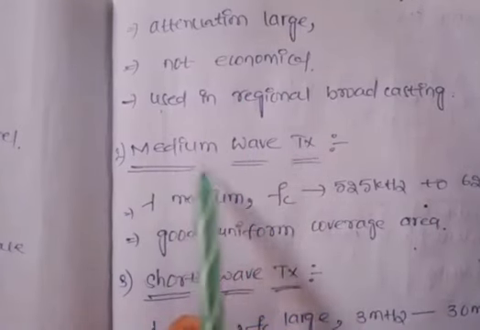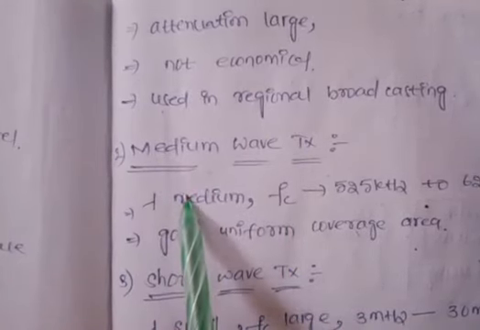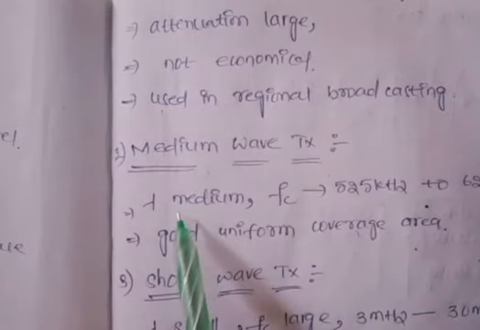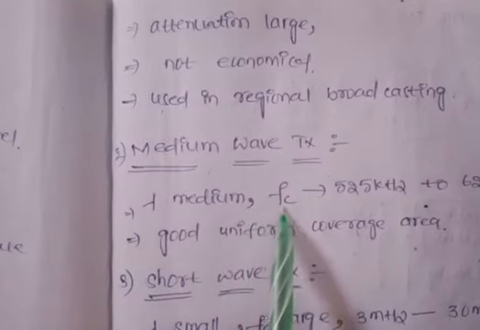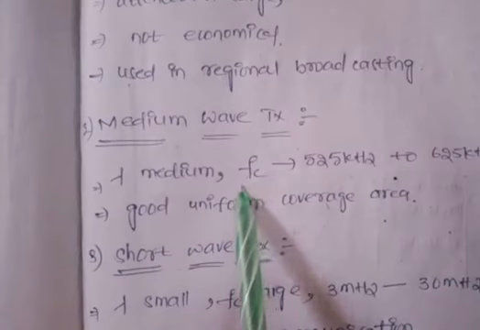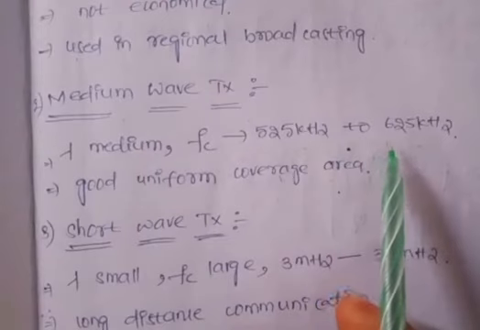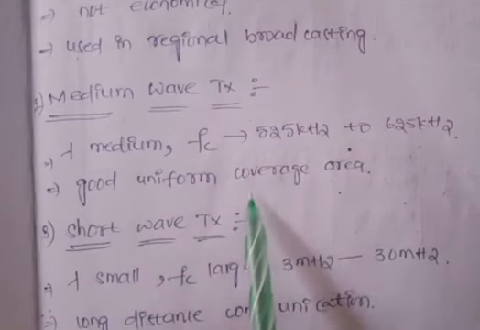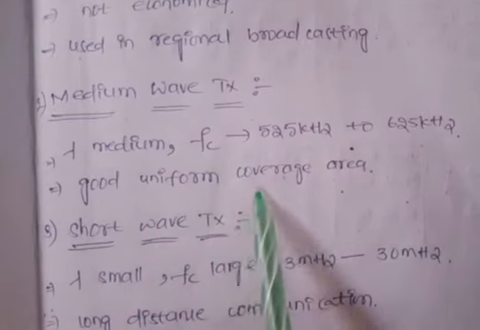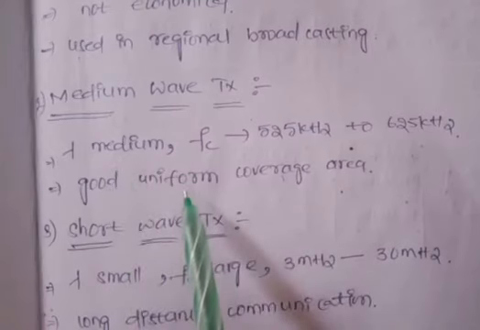Now coming to the medium wave transmitter. In the medium wave transmitter, the wavelength, lambda, of the signal produced is medium. In that case the carrier frequency is also medium, in between 525 kilohertz to 625 kilohertz. This type of transmitter radiates the signal uniformly, so it can cover the area uniformly.